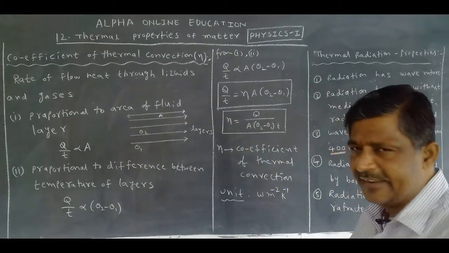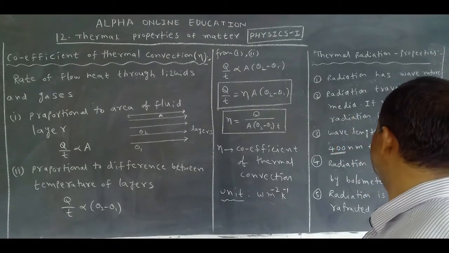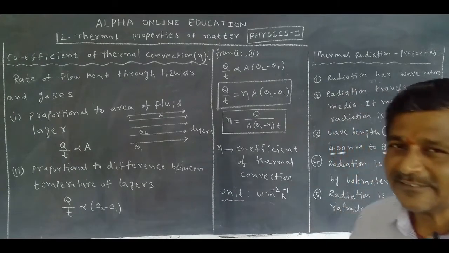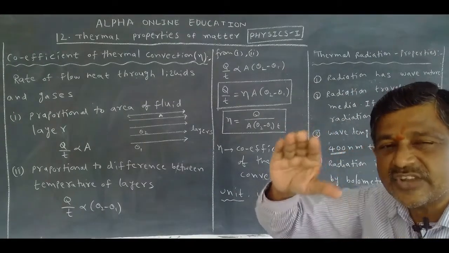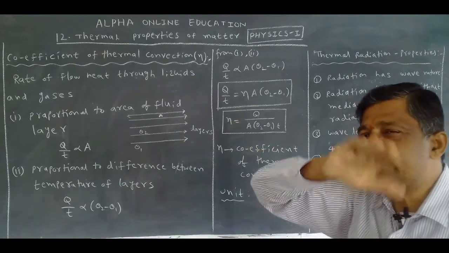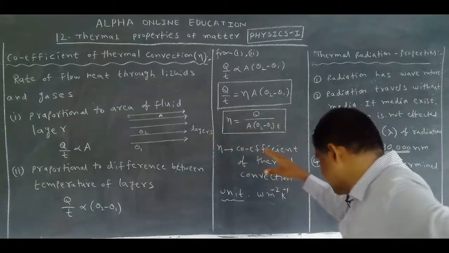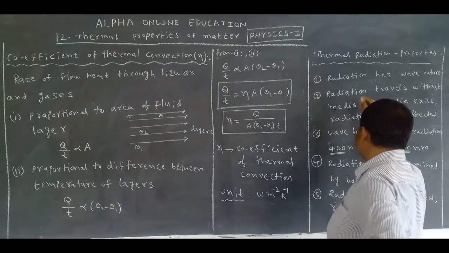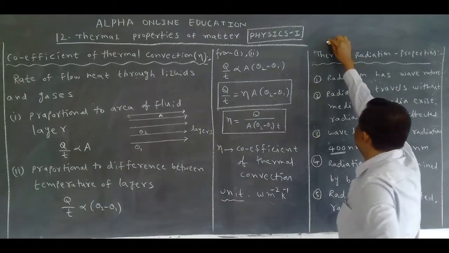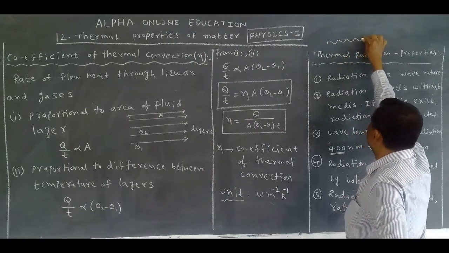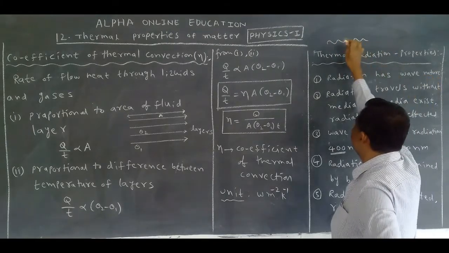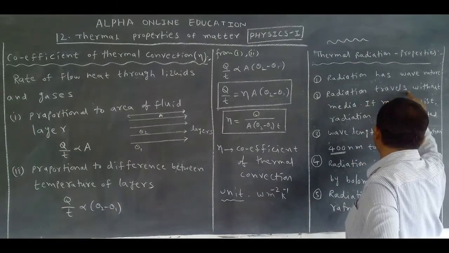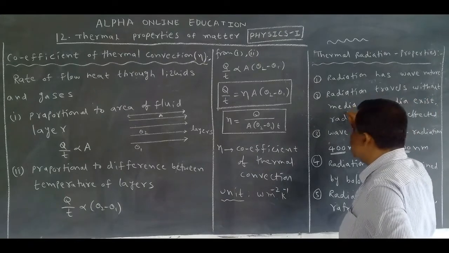Properties of thermal radiation. Thermal radiation has wave nature. How does radiation travel? Radiation travels like a wave. That's why it is called wave nature. Next, radiation travels without a medium.